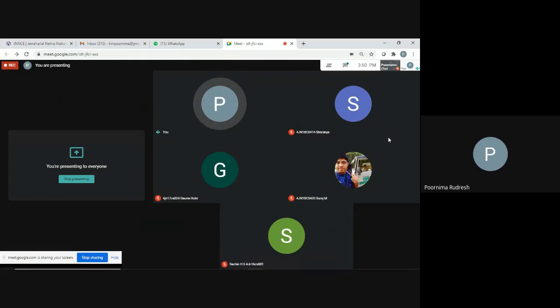Any doubt in this chapter? What are the things you have studied in this chapter? You have studied pseudocode and three problems related to unit testing. What are those? The triangle problem, then the next date function problem, and the third one, after the next date function, is the commission problem, right?